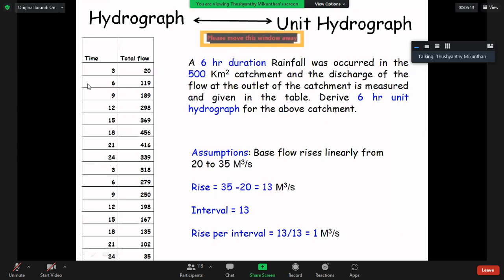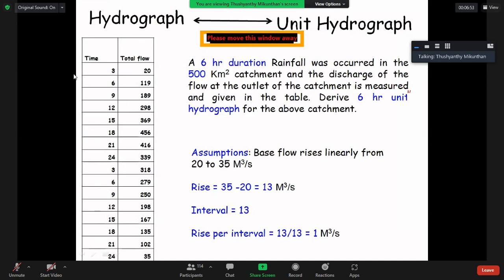Then you have to divide this 13 cubic meters per second linearly over each interval. How many intervals? 1, 2, 3 ... 15.